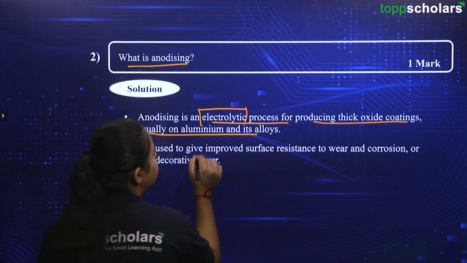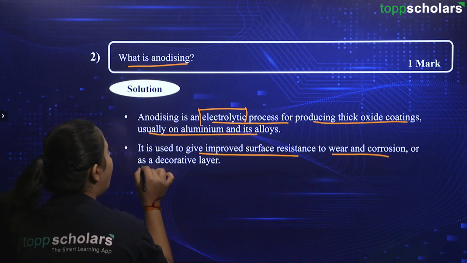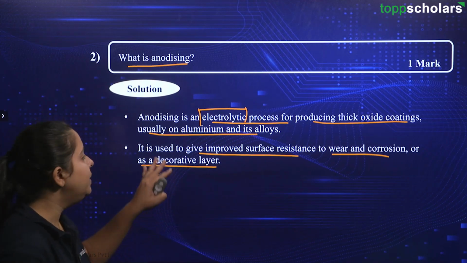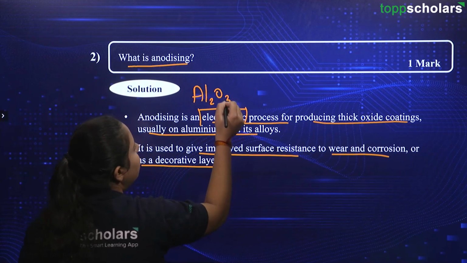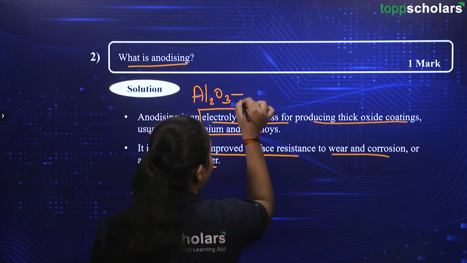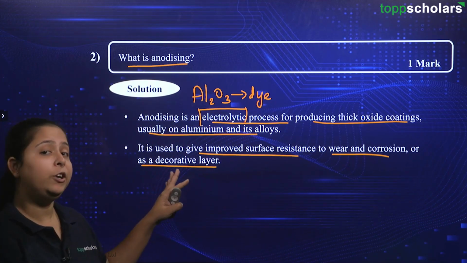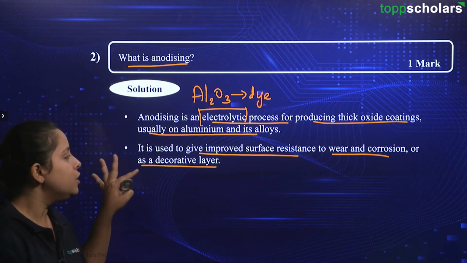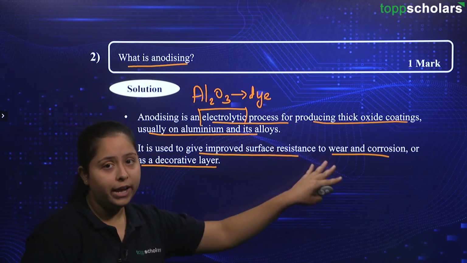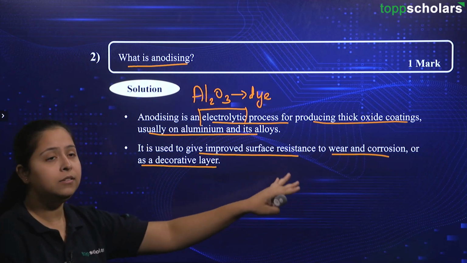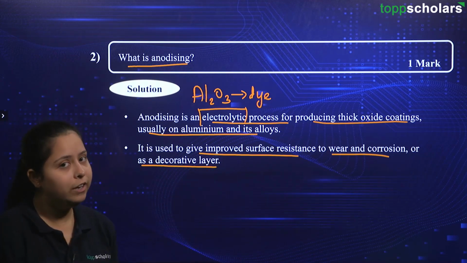Going ahead, this is used to give improved surface resistance to wear and corrosion, or as a decorative layer. Now, this Al2O3 that we are getting can also be dyed. Okay, we can introduce dyes to this, and then we will have a decorative layer on our metal. So, that is the uses. First of all, we will have the surface resistance. It will not wear, it will not corrode that easily. And then there is an extra benefit that it can also be used as a decorative layer.